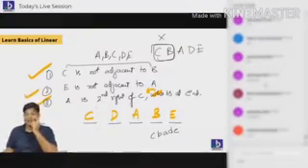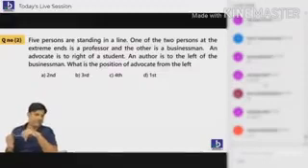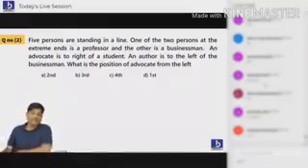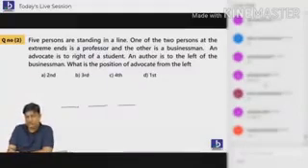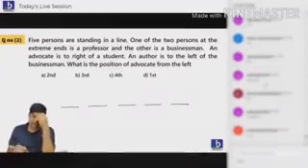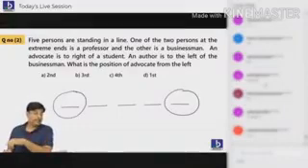No worries. Let's move forward now. I want you to do this question also. Very simple question. Make it faster. Five persons are standing in a line. 1, 2, 3, 4, 5. One of the two persons at the extreme end. Extreme end, you all know that.